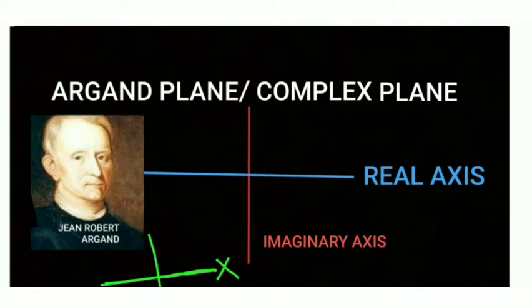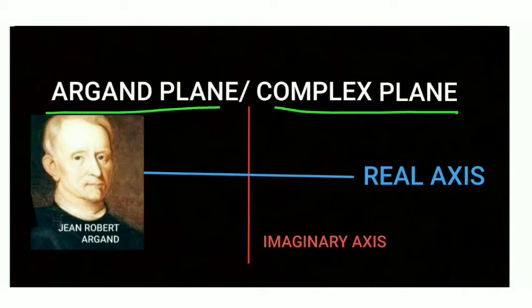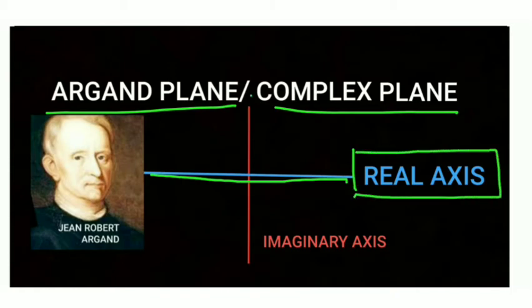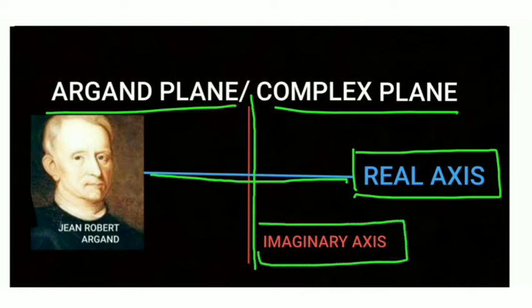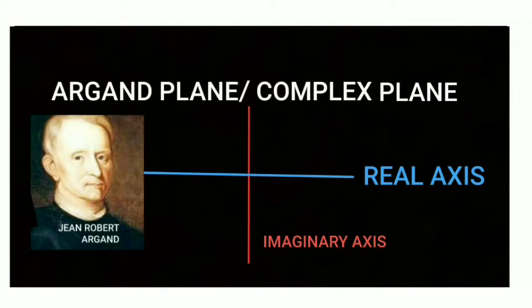But here in the complex plane or Argand plane, the horizontal line is called the real axis and the vertical line is called the imaginary axis. Very important: the x-axis we call the real axis and the y-axis we call the imaginary axis.